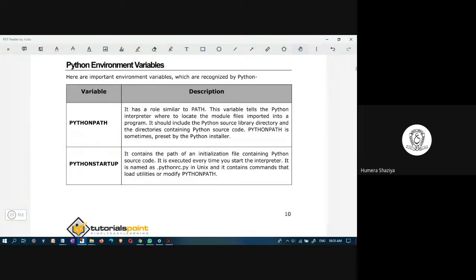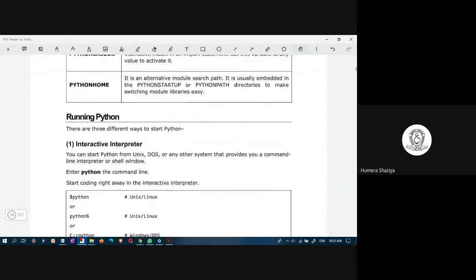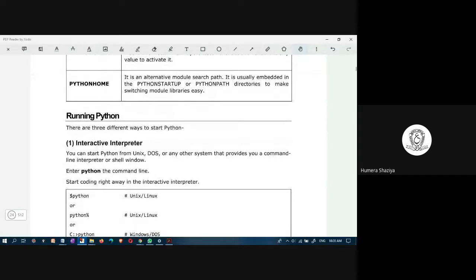Python environment variables are PYTHONPATH and PYTHONSTARTUP. It is similar to path. How do you set the path in Java? If you follow the conventional mechanism of execution, you have to set the path. If you use an IDE, you don't have to set any path. Directly you can execute. But you should know that this way is also possible.